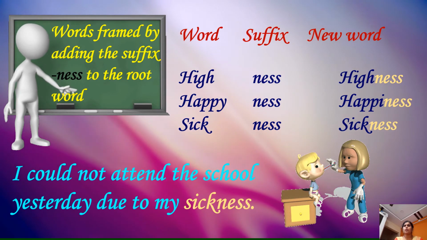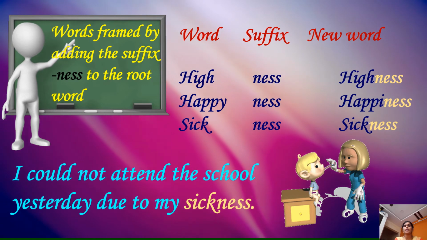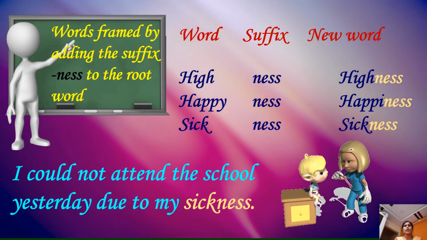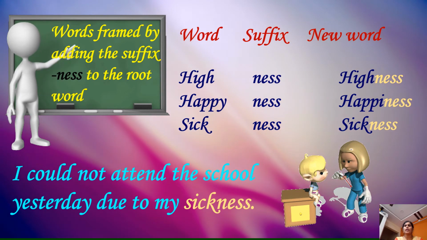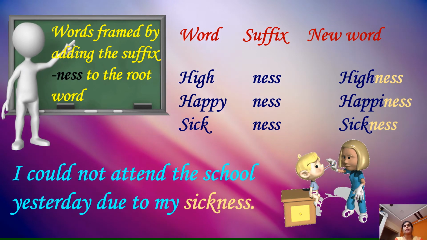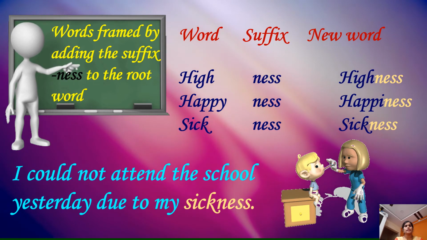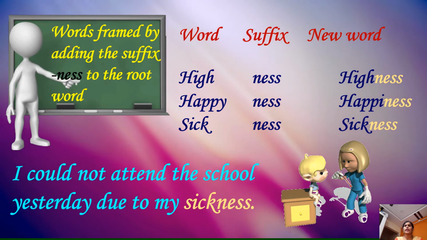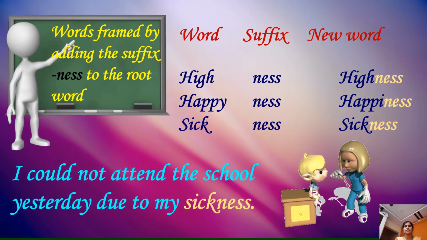Children, if you observe carefully, the word happy ends with the letter Y. And when the suffix is added to the root word, Y is turned to I in the spelling. So children, keep it in the mind. And the sentence, I could not attend the school yesterday due to my sickness.